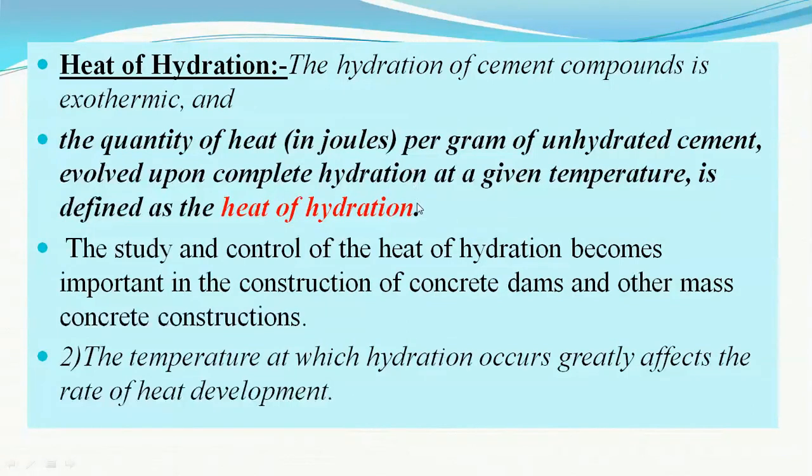This heat of hydration, or the chemical reaction between cement and water, is also dependent upon the atmospheric temperature, that is the ambient temperature. The higher the atmospheric temperature, the faster is the chemical reaction between cement and water, and the faster the heat of hydration development.